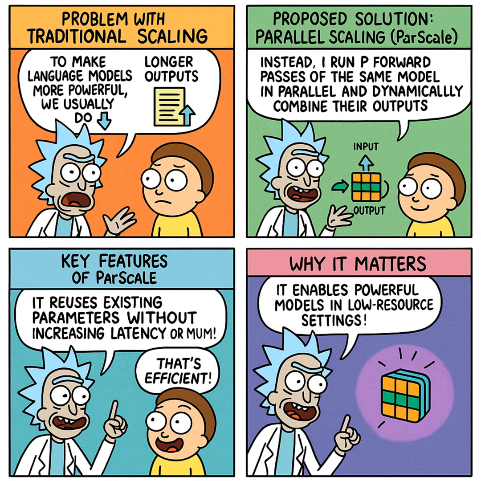Okay, but what about training cost? Doing P forward passes sounds expensive during training. It is potentially more costly. So they proposed a smart workaround, a 2-stage training strategy. Okay, how does that work?